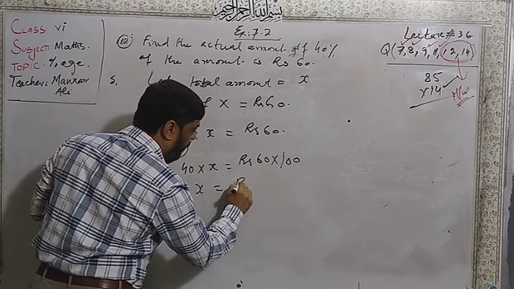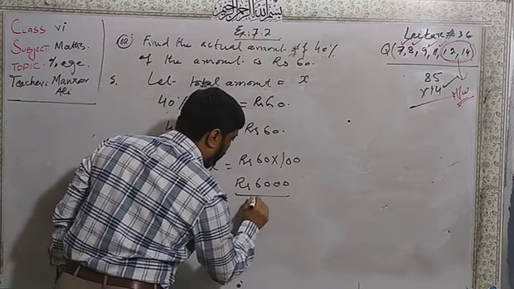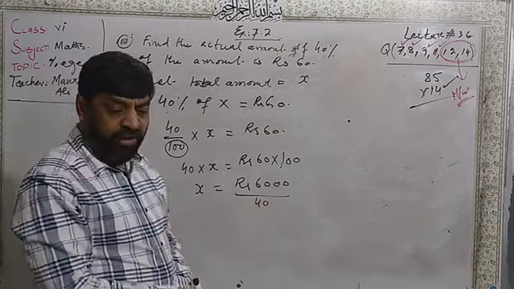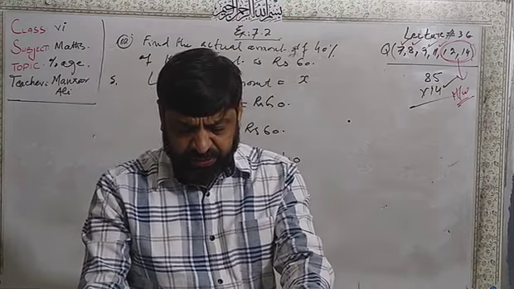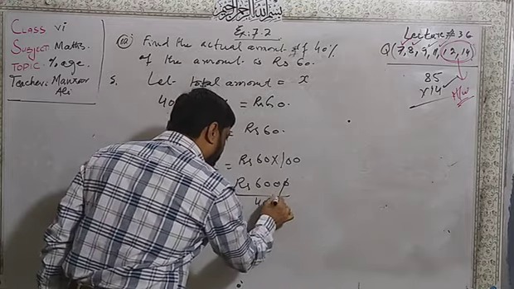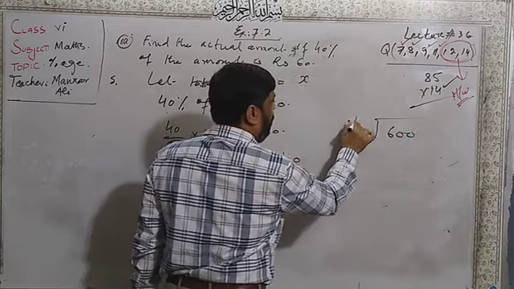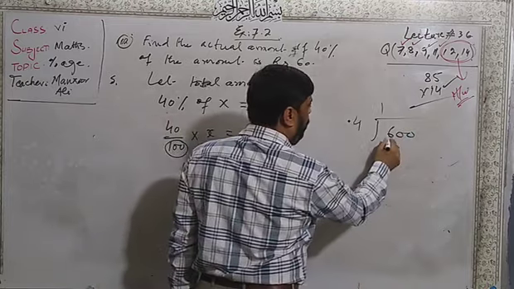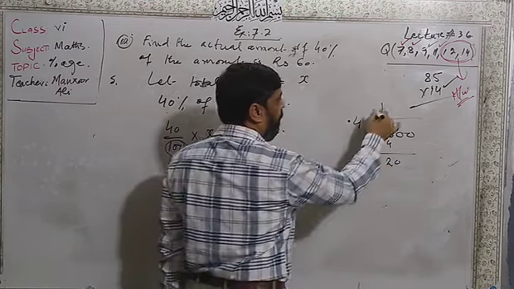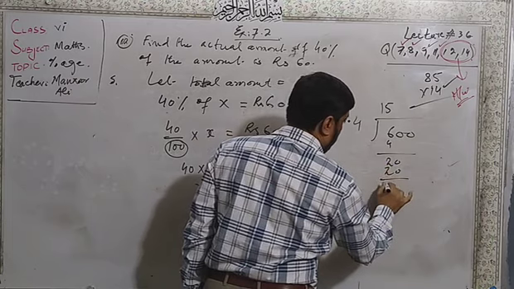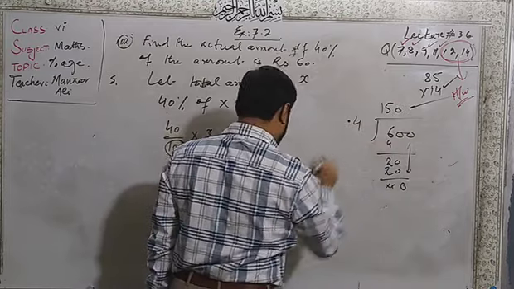Then X is equal to Rs 6000 divided by 40. And after that, 0 cancelled by 0. We can divide the 600 by 4. Here 1 time, 4 ones are 4. I will take the 2, 0 coming here. Now 5 times 20. Bring 0. We can't give the 4 on 0, so it will be 0.